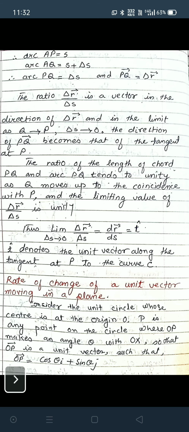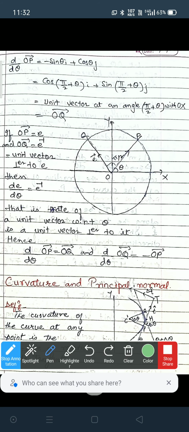P is any point on the circle where OP makes an angle theta with OX, so that OP is a unit vector such that OP is equal to cos theta i plus sin theta j. Cos theta is the component along the x-axis and sin theta is the component along the y-axis. So OP is equal to cos theta i plus sin theta j. This is the unit circle, the origin is O, and OP makes an angle theta with the x-axis.